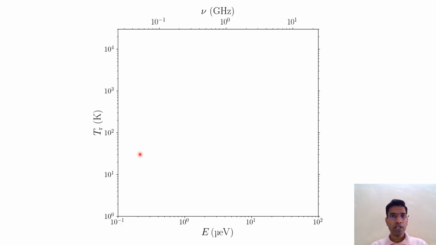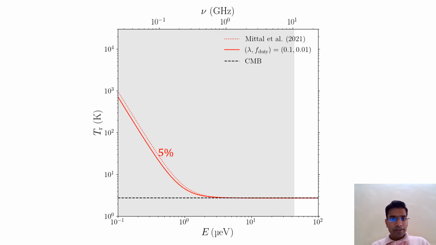Let me now show my final results. In this figure, on the y-axis I have TR in log scale, and on the x-axis I have the energy in log scale in units of micro electron volts. For the first result, I am showing a 5% limit of the Arcade or LWA limit, which is relevant for the calculation of 21 centimeter modeling in order to explain the EDGES result. The 5% limit is shown by the dotted line and our result is shown by the solid red line.